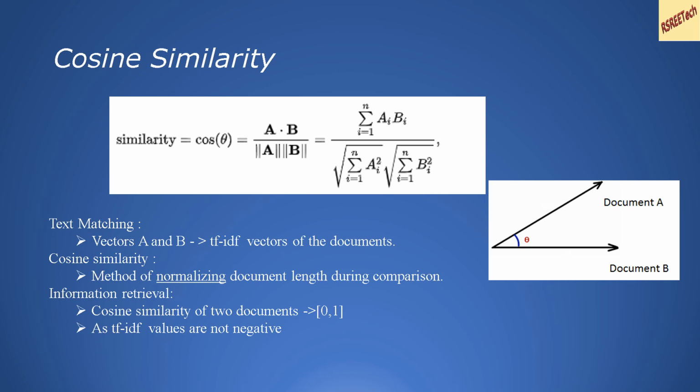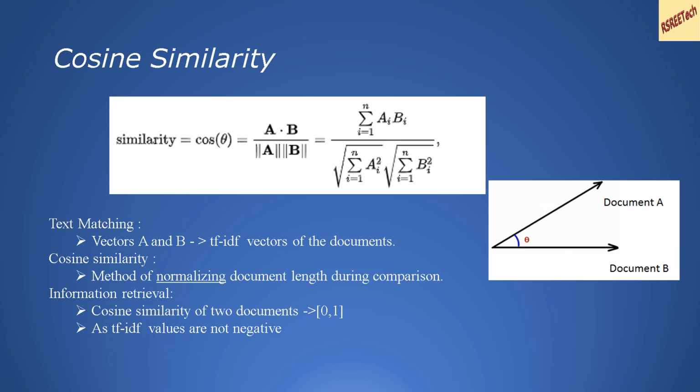In the case of text matching, the vectors A and B are nothing but the TF-IDF vectors of the documents. Cosine similarity is a method of normalizing the document length during comparison. In information retrieval, the cosine similarity of any two documents is in the range of 0 to 1, as TF-IDF values are not negative, and the value is close to 1 when the documents are very close to each other,